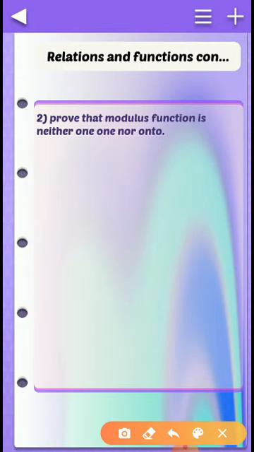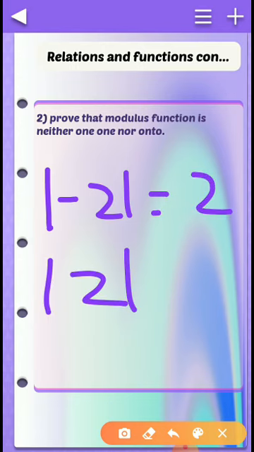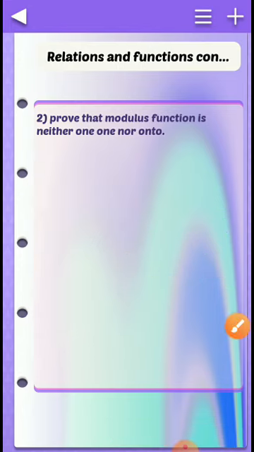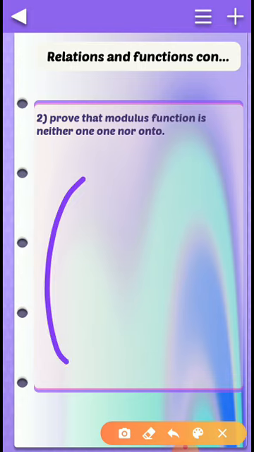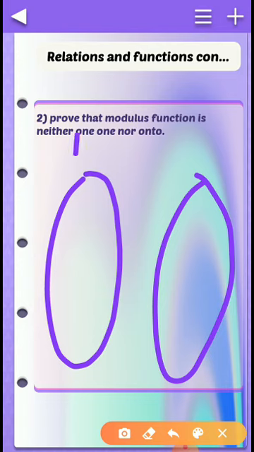Yes? So it's easy. Mod of minus 2 is what? 2. Mod of 2 is what? 2. So two distinct elements have same image and hence not 1 1. It's very easy. Next, I have to prove it is not onto. Not onto. Okay. Now the same method which we have used before. This is R and R. Can you tell what will be my range of this function?